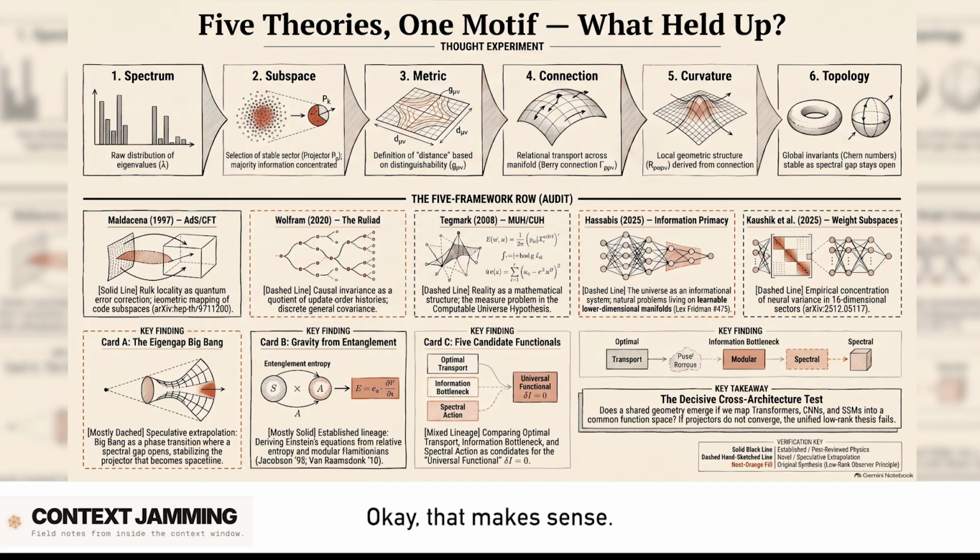Okay, that makes sense. And the report formalizes this with a specific equation, right? It does. It introduces this master equation. It's d sub obs, which is a function of epsilon and the observer O. And that is strictly much less than d sub micro. Okay, let's break that down for people who don't speak math.